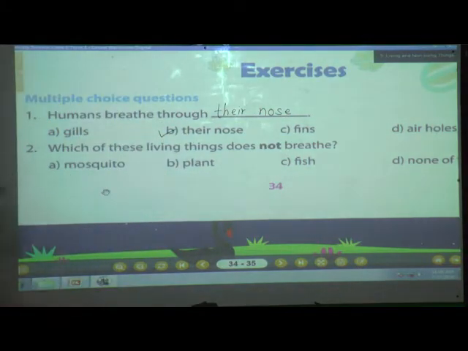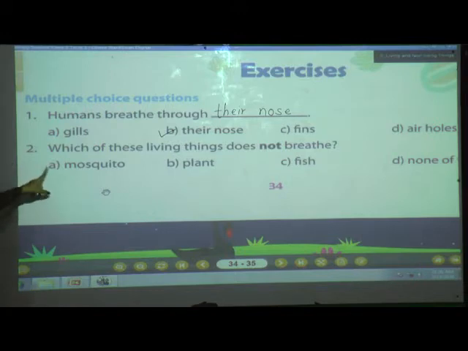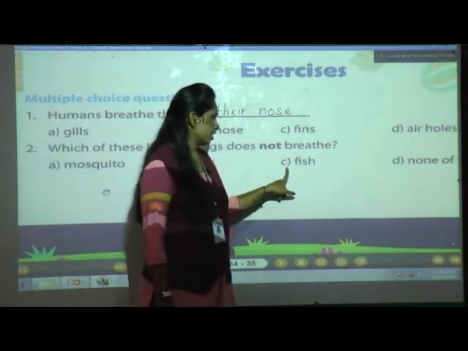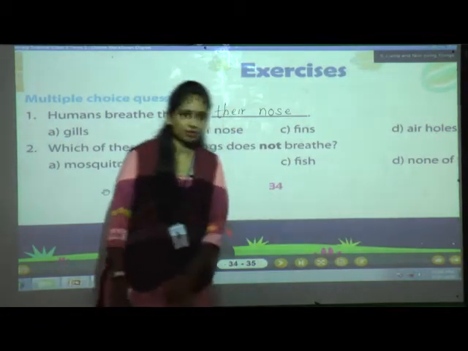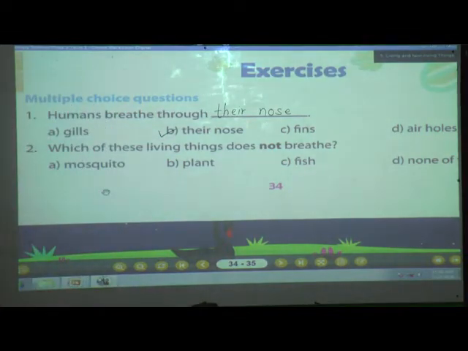Okay. And the second question now. What is the second question? Which of these living things do not breathe? They are given 4 options. Option A is mosquito. Option B is plant. Option C is fish. And option D is none of this. Now let us see one by one.